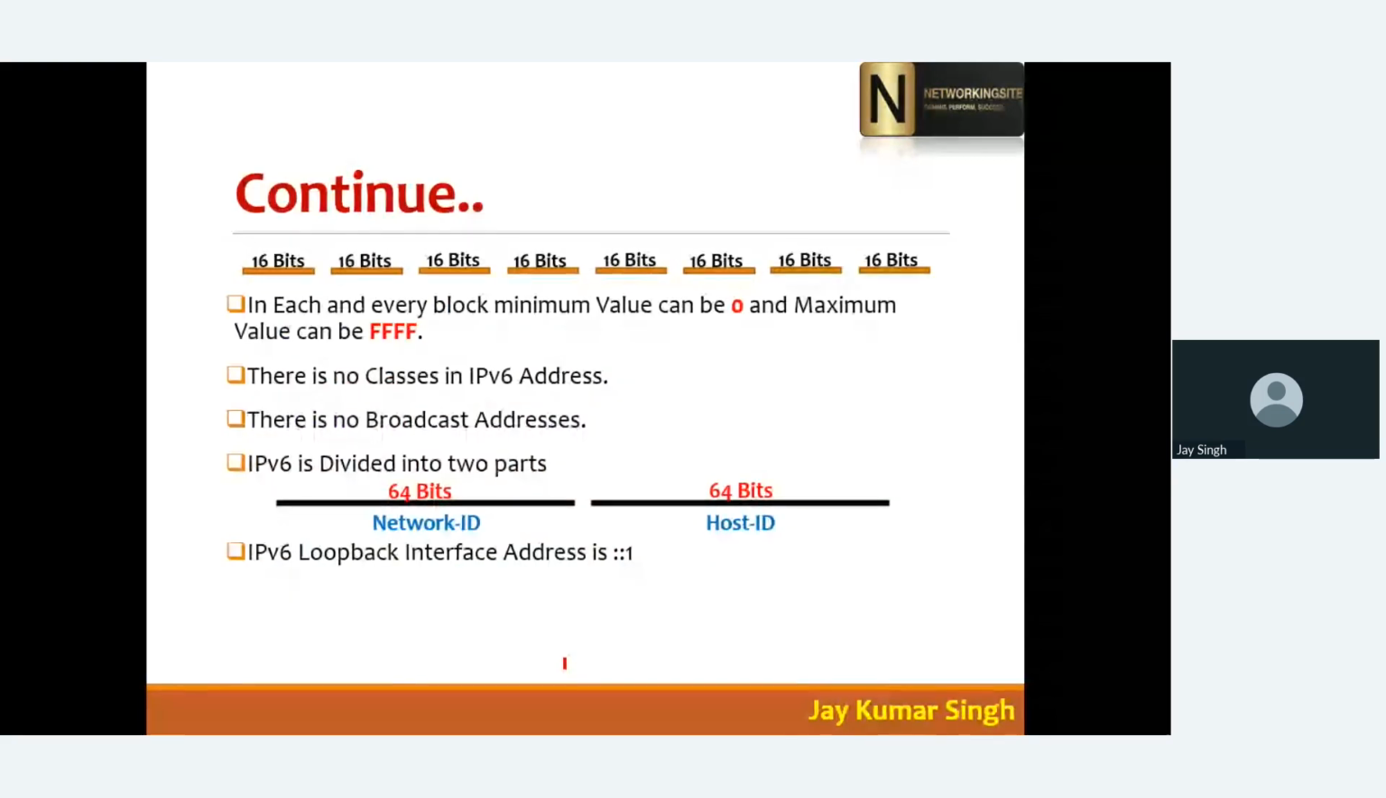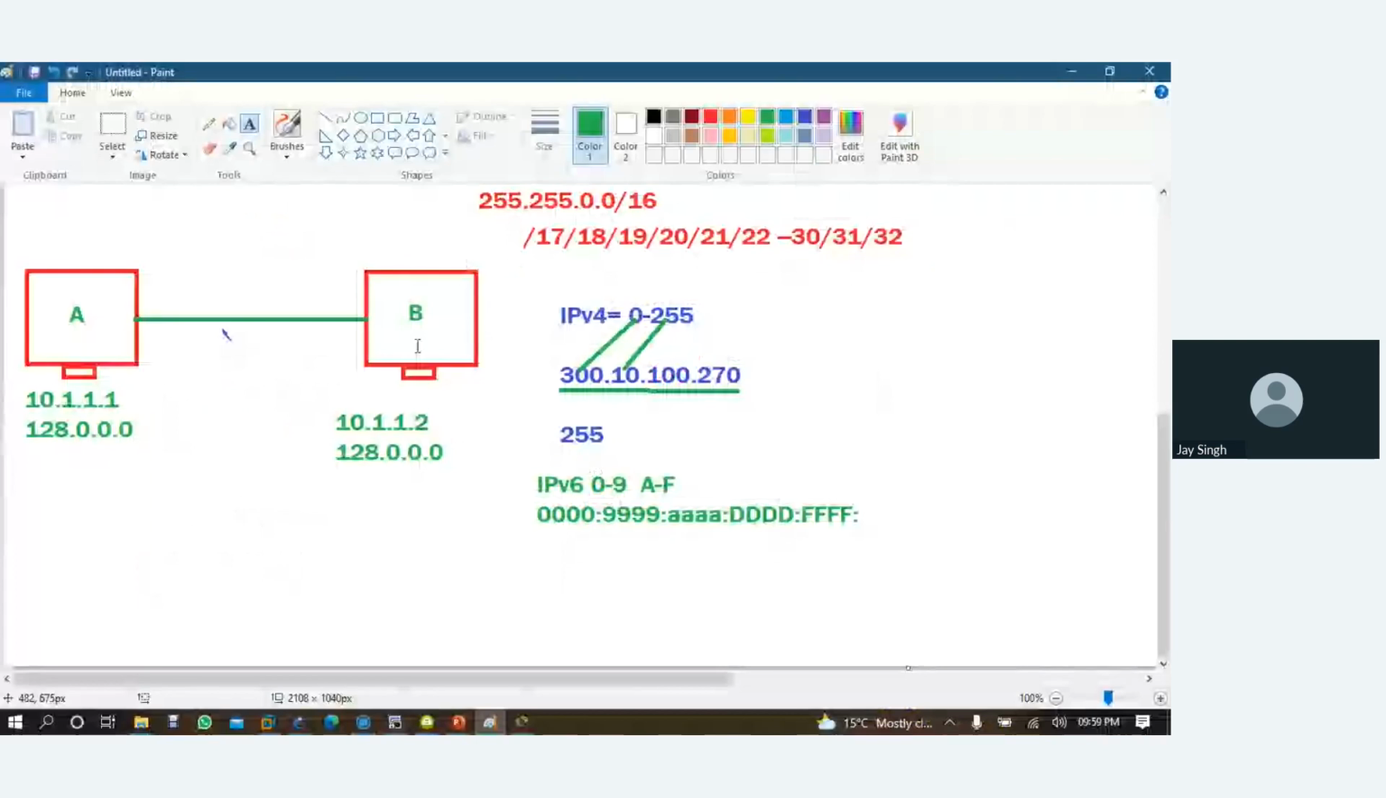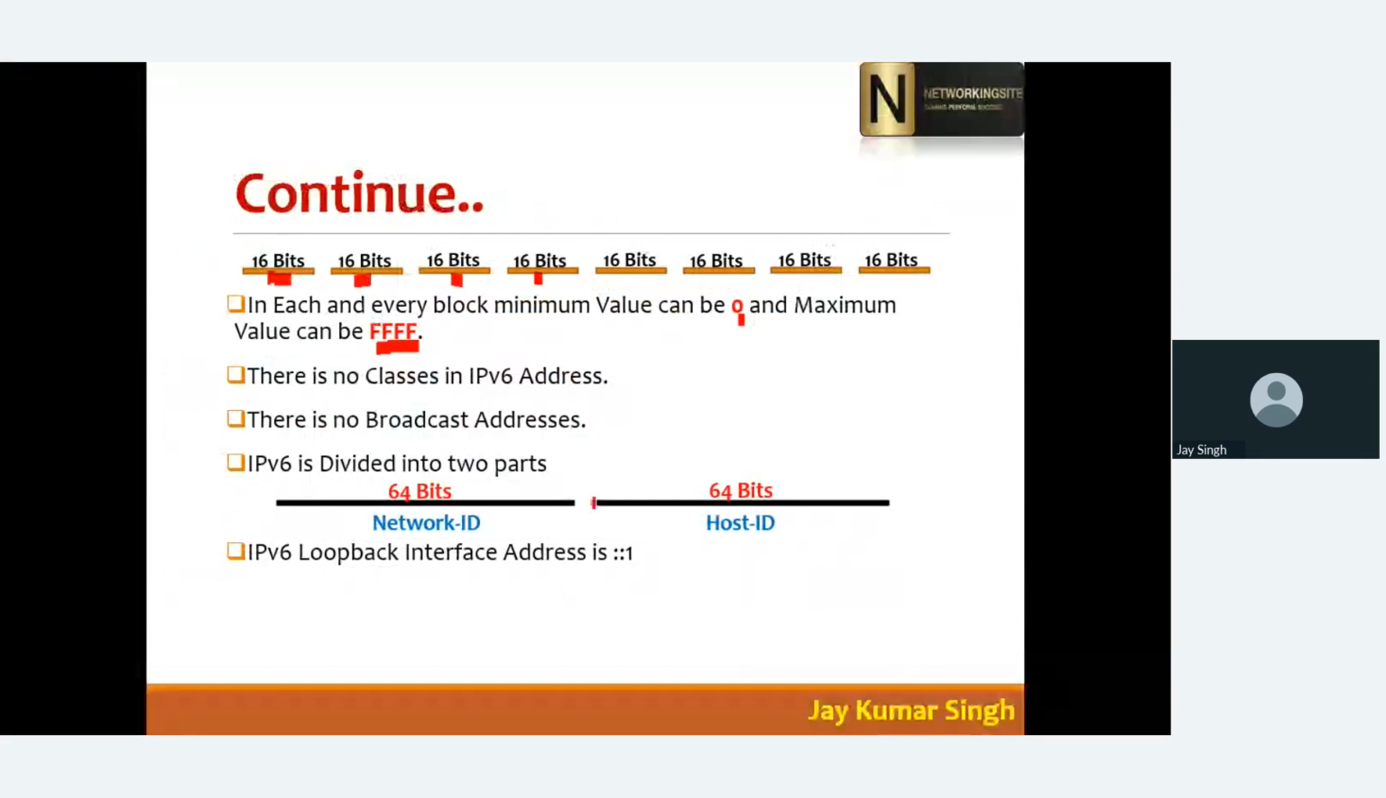Okay, now here, I have already told you that we have a total of 8 blocks in IPv6 and each block will have 16 bits. Okay, now in each and every block the minimum value can be 0 and the maximum value can be FFFF, which I have already explained to you here. Okay, but you cannot move beyond this. You cannot move beyond this, so this is what it's explaining.